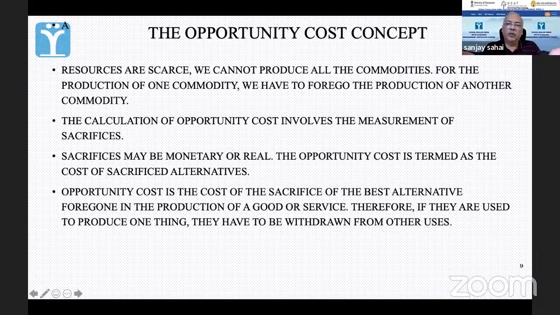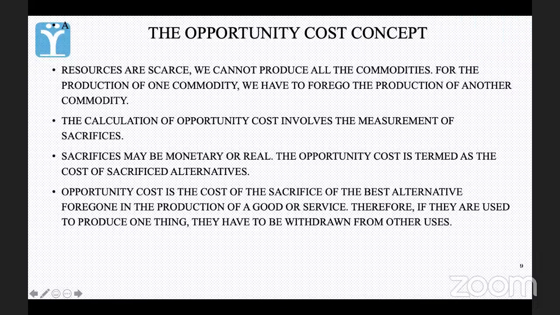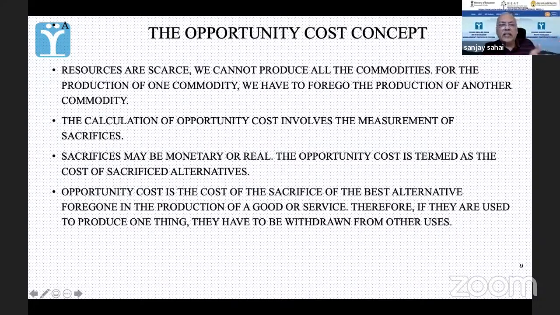This is trade-off, Lokesh. Okay. हाँ, यही वाला concept है trade-off का कि I have to sacrifice something to get something. Now, opportunity cost is the cost of the sacrifice of the best alternative foregone in the production of a good or service. जैसे हमने select किया A and B. दूसरा best alternative क्या था? कि I make C and D. Now I am foregoing it, I am sacrificing.